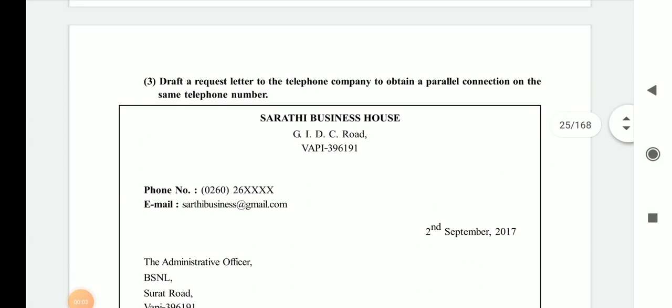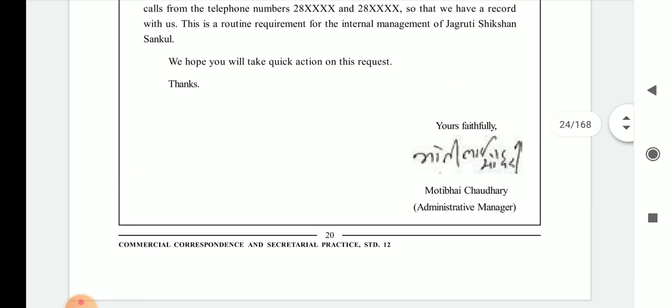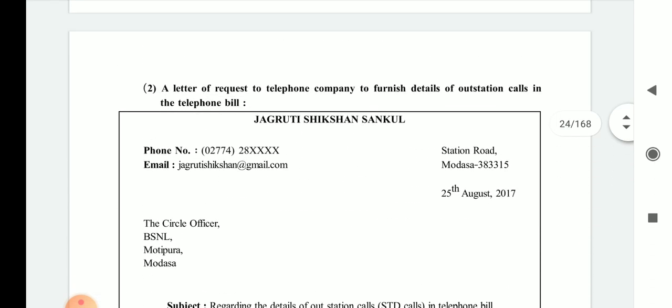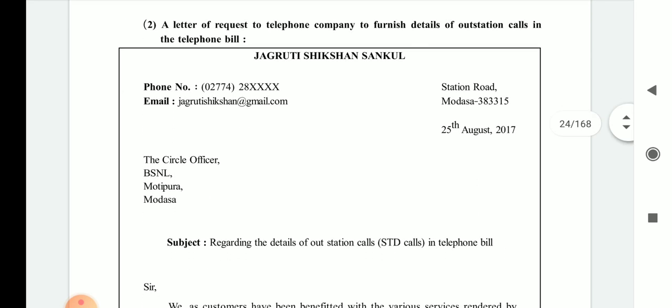Hello friends. In the previous lecture we have learned about correspondence with the government department, and we have learned two letters for the same: one from the Jagrati Shikshan Sankul, who are demanding details of the outstation calls from their regular numbers.